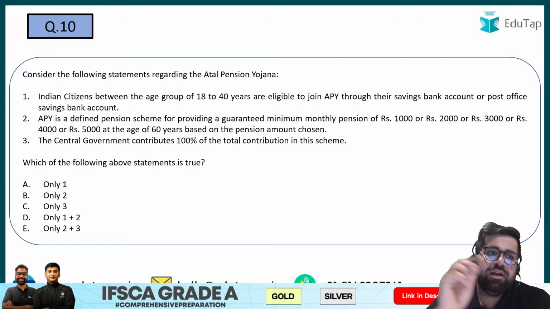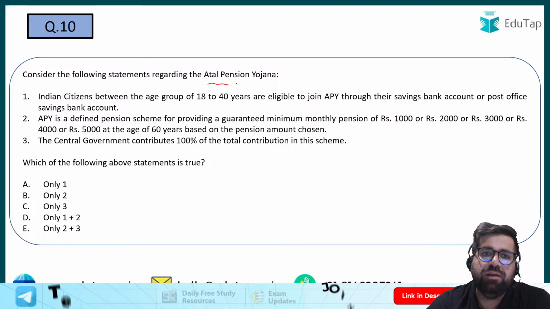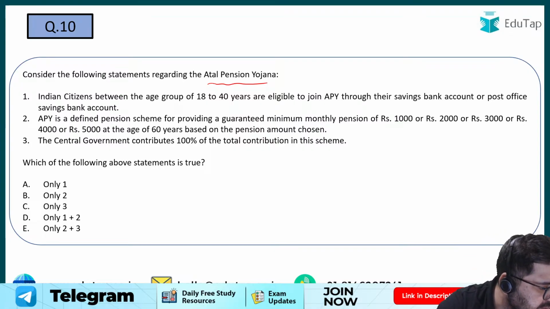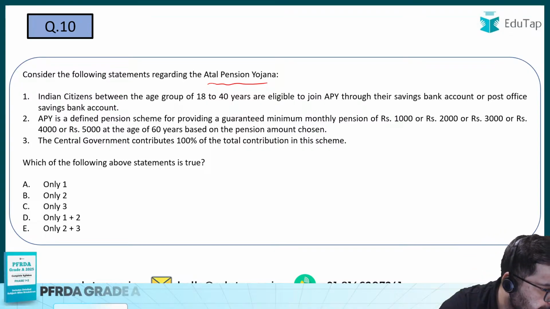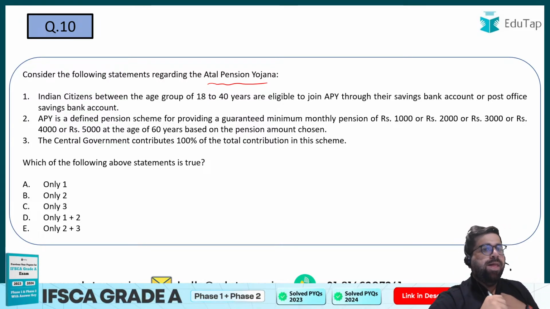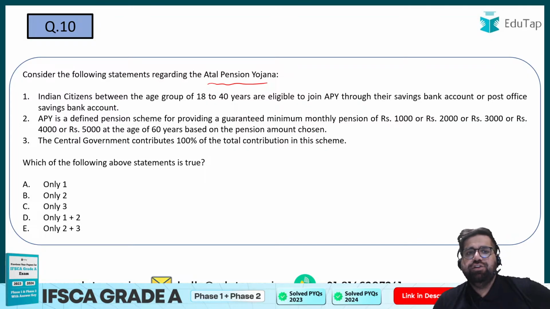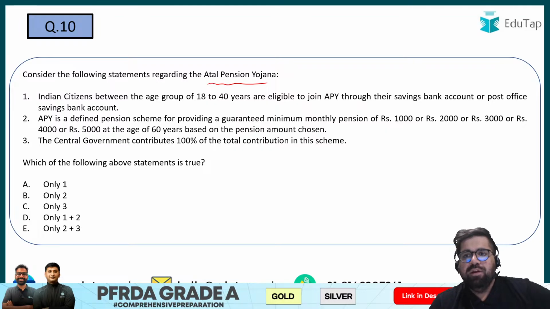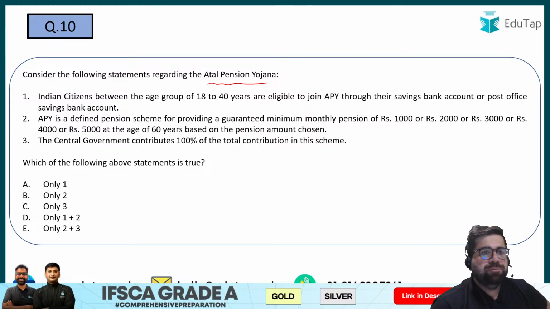Next question. Consider the following statements regarding Atal Pension Yojana. So read all the statements and then give me your right answer. Indian citizens having an age group of 18 to 40 years are eligible to join APY through their savings bank account or post office savings bank account. So this statement looks correct to me.